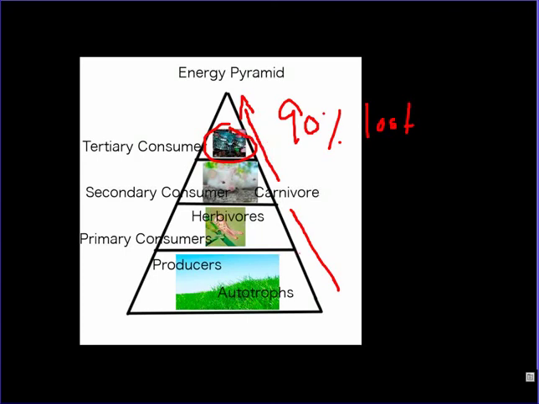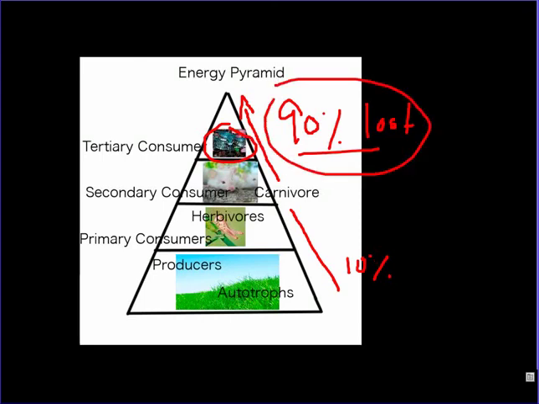But this one is really the key to remember. If something happened to any of these things in this food chain, no matter what the organism is, no matter what the hypothetical situation is, could be one in the ocean or on land, the one I've drawn for you is on land, something happens to it, then it's going to really affect everything above it, which will then affect humans. So that's why humans need to make sure they take care of the environment, because it takes a lot of the things at the bottom to feed what's at the top. If something happens to these things in the middle, or even if we lose our autotrophs, we're all going to suffer, because it's the only thing that can take energy directly from the sun, and without that energy from the sun, none of us can survive.